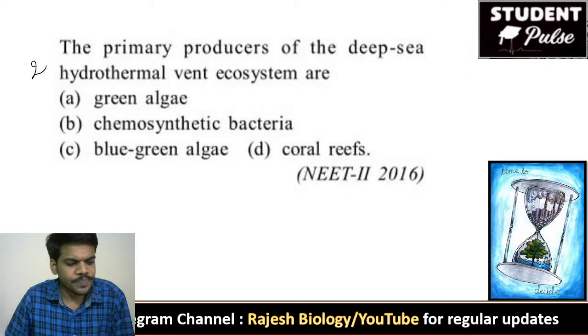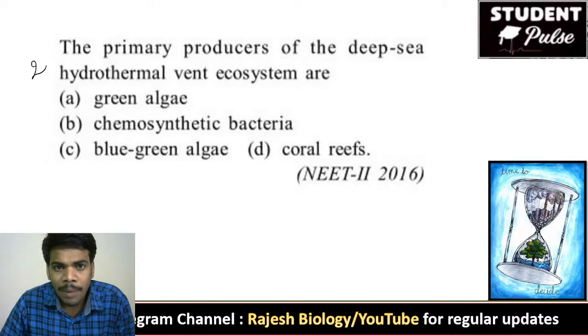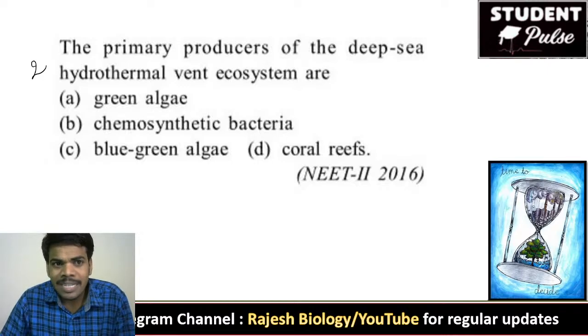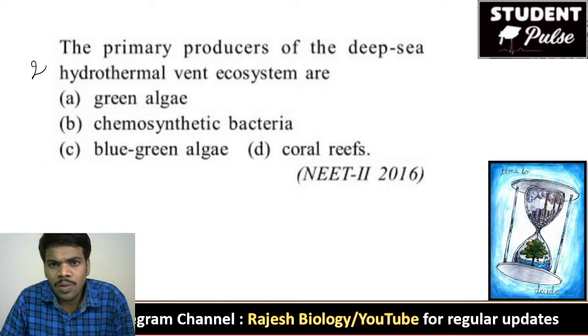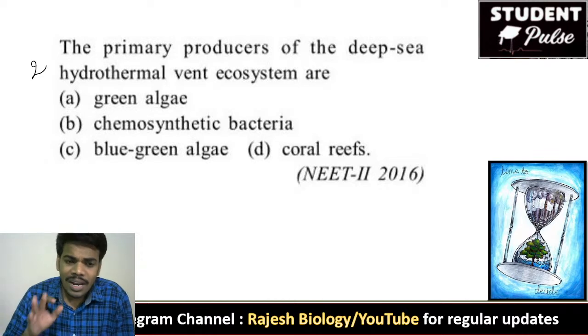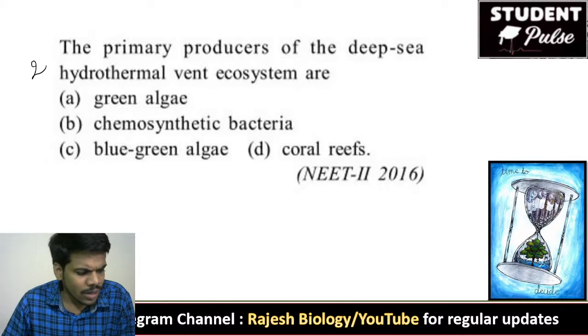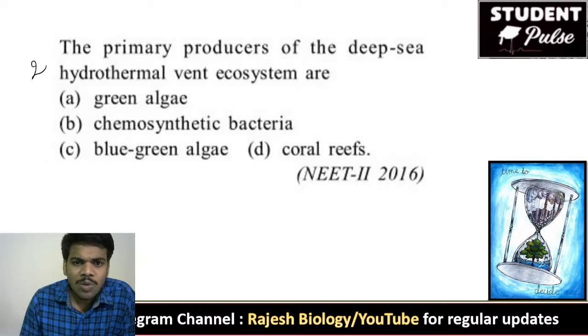And the second question: the primary producers of the deep sea hydrothermal vent ecosystem are? Primary producers are always autotrophs. They generate their own food. But coming to this question, it says deep sea hydrothermal vents. At the deep sea, there are no plants. So the right answer for this question is chemosynthetic bacteria.